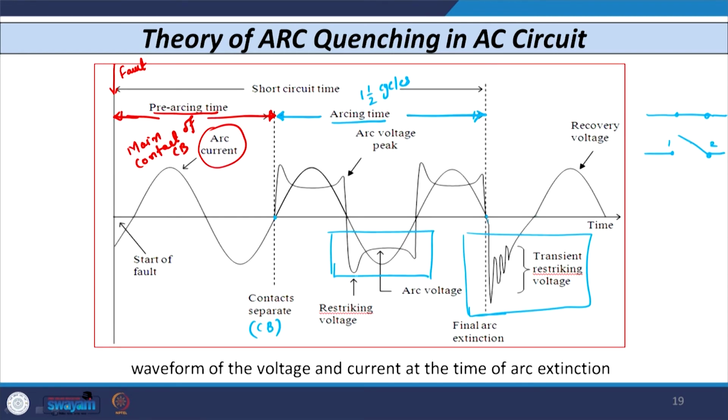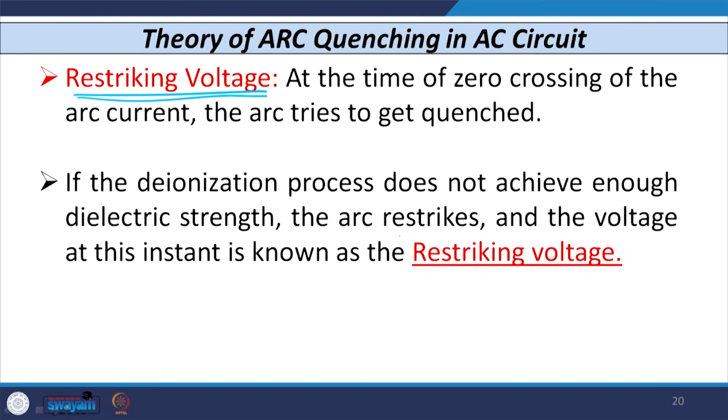You can see that when the contact of the circuit breaker separates, as I told you, the current carried by the main contact is transferred to the arcing contact, and after this instant, whatever the peak of the voltage is, that is known as the restriking voltage. So restriking voltage is the voltage at the time of zero crossing of the arc current. The arc tries to get quenched, but it is not quenched immediately; it may take maybe one cycle. The voltage available at that instant is known as the restriking voltage.